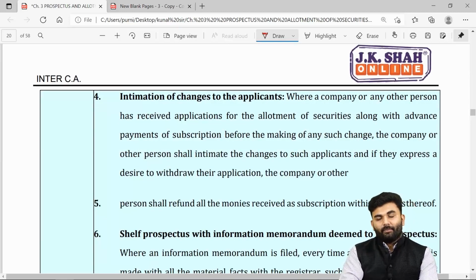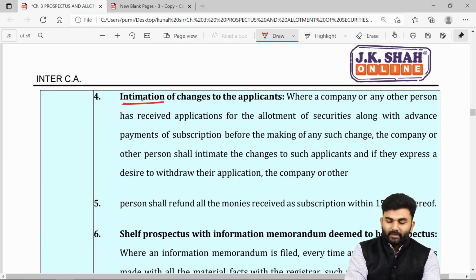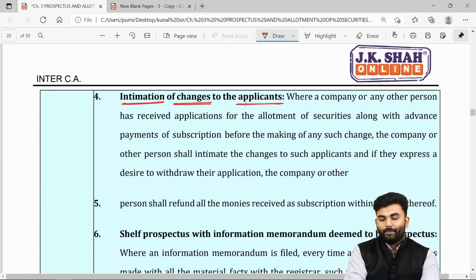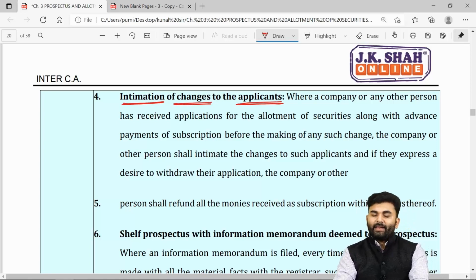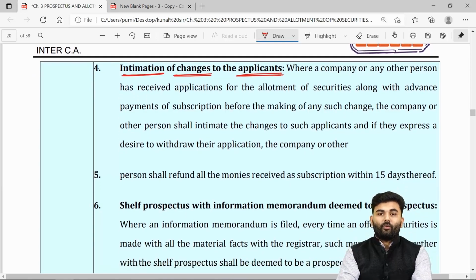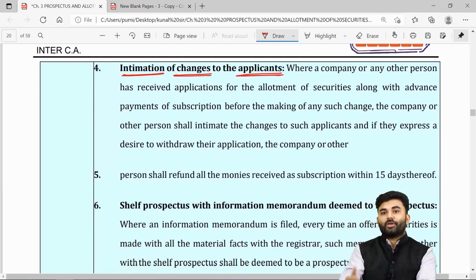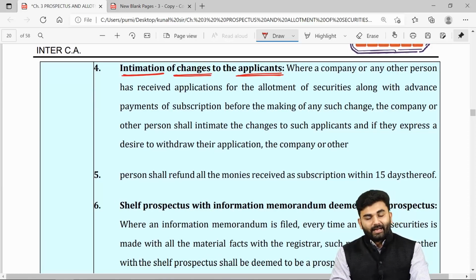Over here, the company needs to also intimate such changes to the applicants. If any applicant has given some kind of advance money to the company for the subsequent issues, then in that case, the changes which have occurred should also be intimated to such applicants.